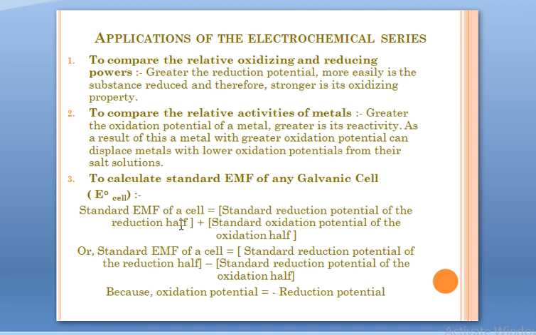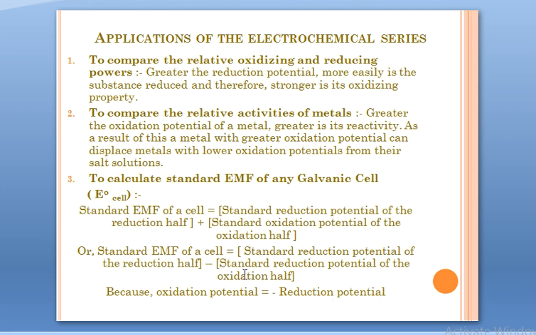To calculate standard EMF of any galvanic cell, once we have these values, we have the electrode potentials, we can calculate EMF of a galvanic cell. E0 cell, standard EMF of a cell, is given by a very simple reaction: standard reduction potential of the reduction half plus standard oxidation potential of the oxidation half. Now we can rewrite it as this. This one is very important: standard reduction potential of the reduction half minus standard reduction potential of the oxidation half. As we learned previously, we express electrode potential in terms of reduction potential only, and in place of oxidation potential, if we are writing reduction potential here, the sign plus will change to minus because oxidation potential is minus reduction potential.